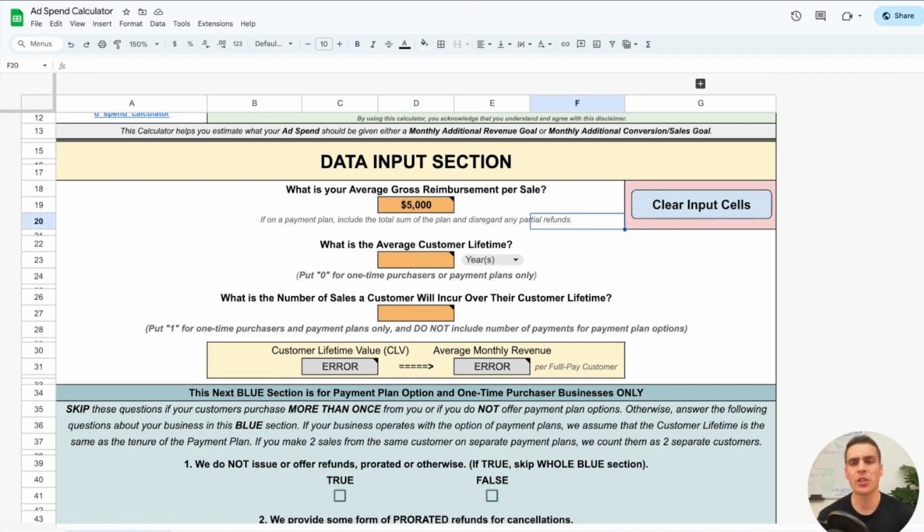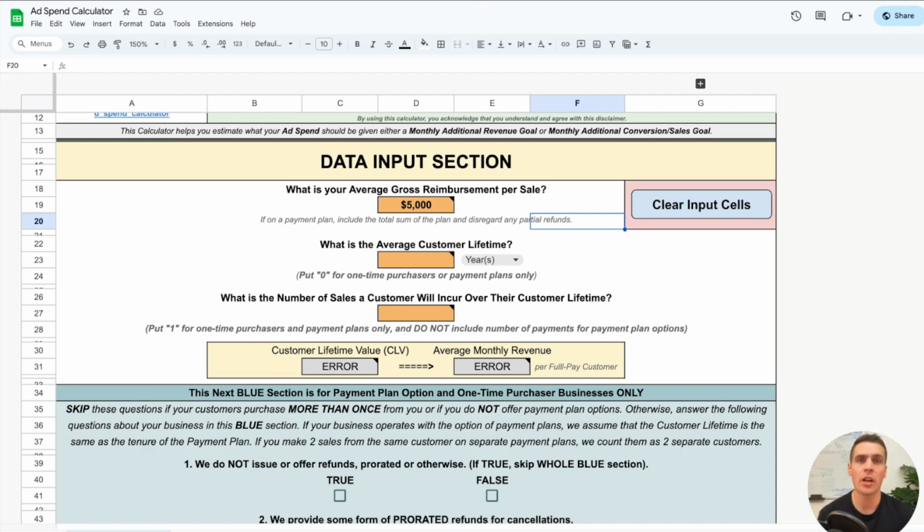So the next question is, what is your average customer lifetime? Now, customer lifetime is related to CLV, which I talked about earlier, customer lifetime value. But the average customer lifetime is how long are customers continuing to pay for your products and services. That's different than how long are they continuing to use your products or services.